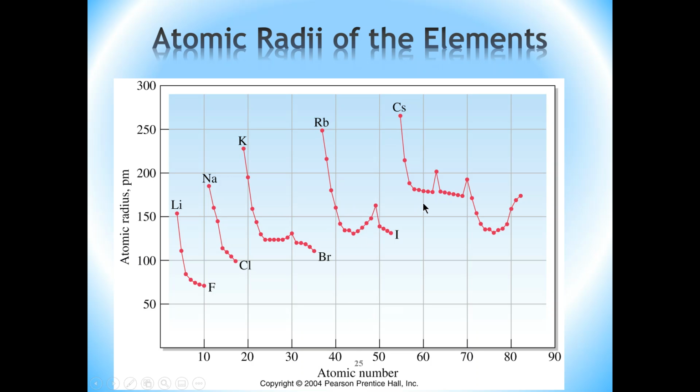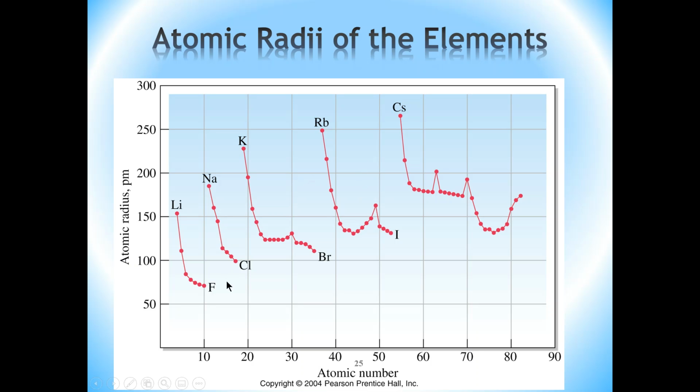Again, there are some exceptions here, which I won't get into the reasons why. I'm just covering the general trend, and that is that as you go from left to right of any period, the atomic size decreases, all right? And this also shows that going from top to bottom of any group, the atomic size increases.